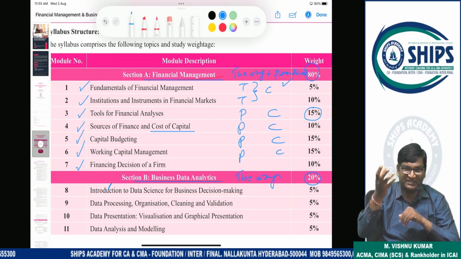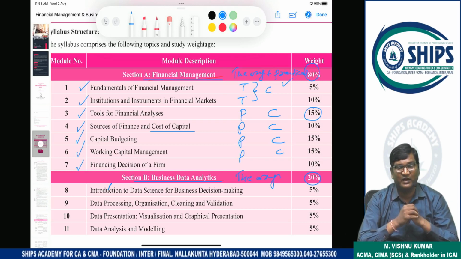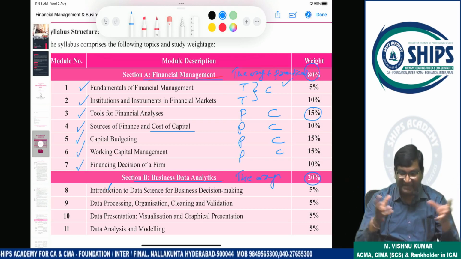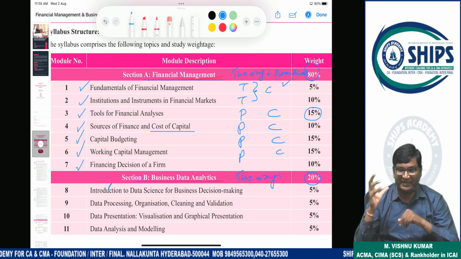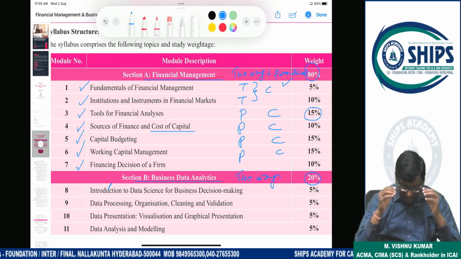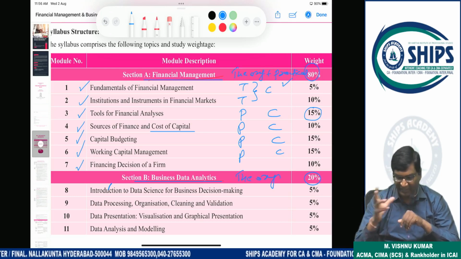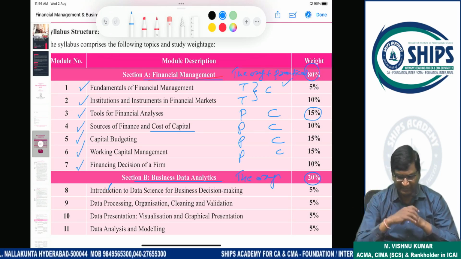Key business risk and finance risk, how to manage them? The finance manager will play an important role here, in how to manage the finance risk. See, this is your main paper. Try to understand.